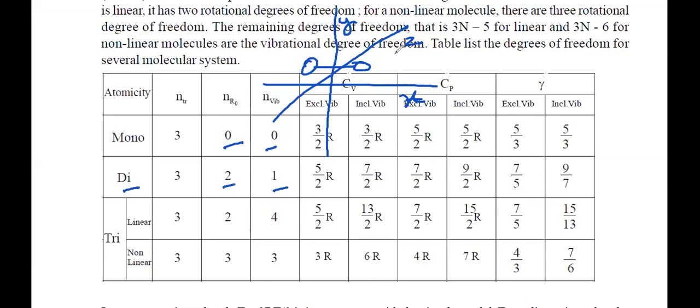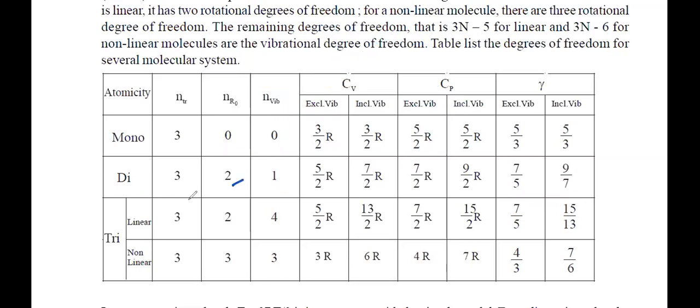So that's why when you talk about a diatomic molecule, along the same axis there is no rotational degree of freedom. But along the perpendicular axes, there will be rotational degrees of freedom. That's why 2 and then 1. In the same way, when we have triatomic molecules, since they have 3 atoms, if it is linear, then we have 3, 2, 4. If it is not linear, then 3, 3, 3. That you have to remember. Don't worry about triatomic. You just have to understand monoatomic, diatomic, and triatomic. Just remember the values. Okay, everyone got it?